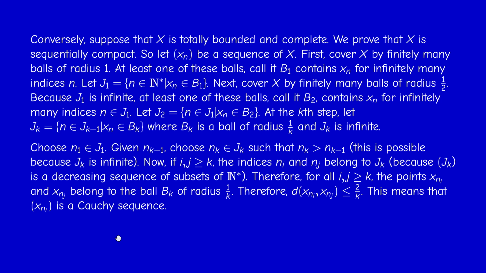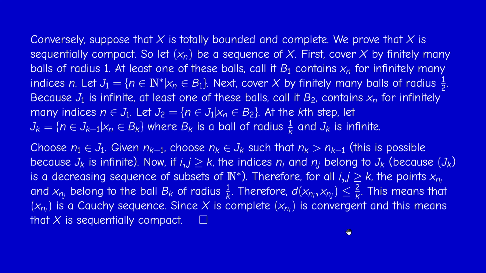So xn sub i, this sequence when I let i vary, is a Cauchy sequence because I can choose k to be as large as you wish. And that's it. Now, completeness of X dictates that this Cauchy sequence must converge. So we found a convergent subsequence of the original sequence, and that's it. So this is sequential compactness.